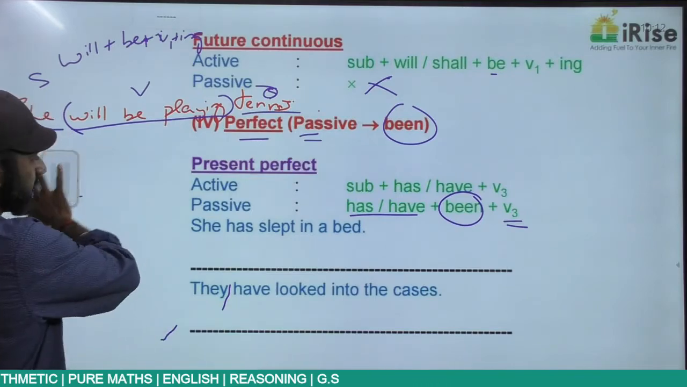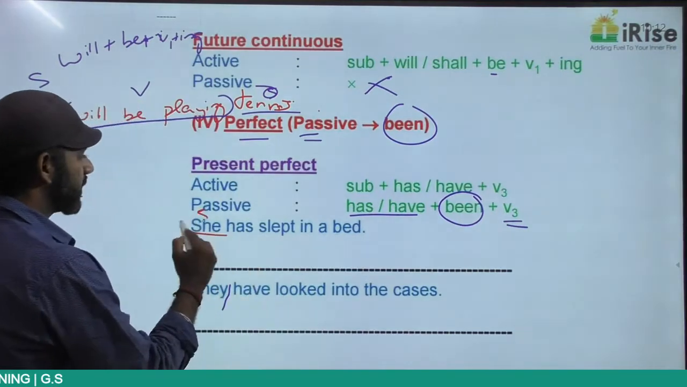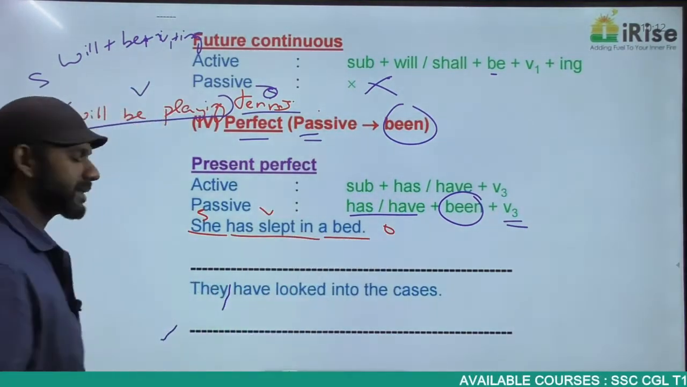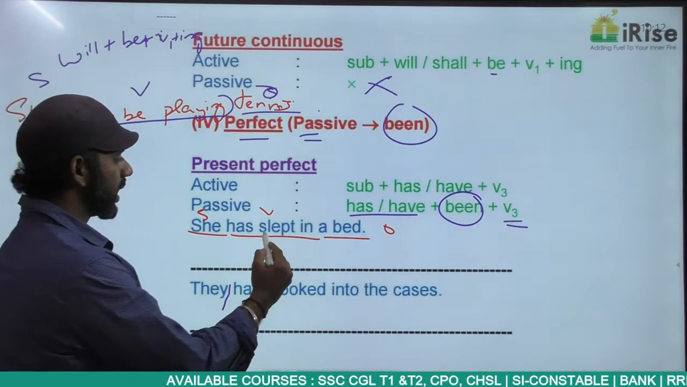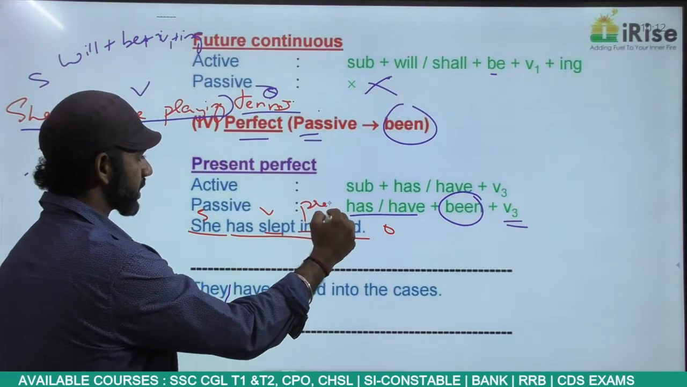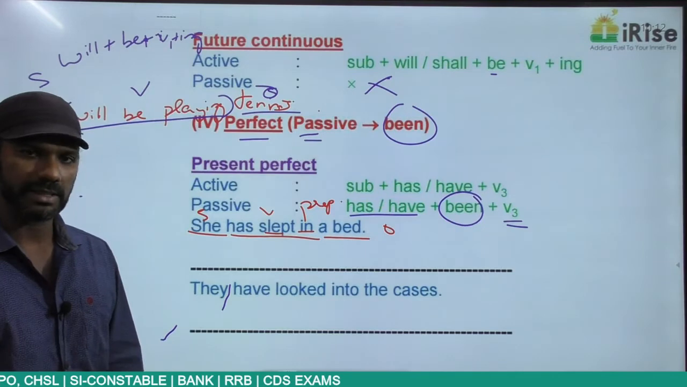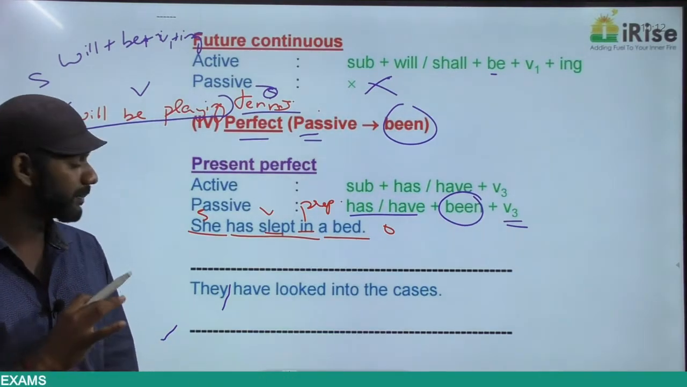The subject here is she. The verb here is has slept in. A bed is the object. Subject, verb, object, active voice. Slept is a verb, in is a preposition. So slept in becomes a phrase, and we cannot divide the words in a phrase. So she has slept in a bed is active voice, present perfect.